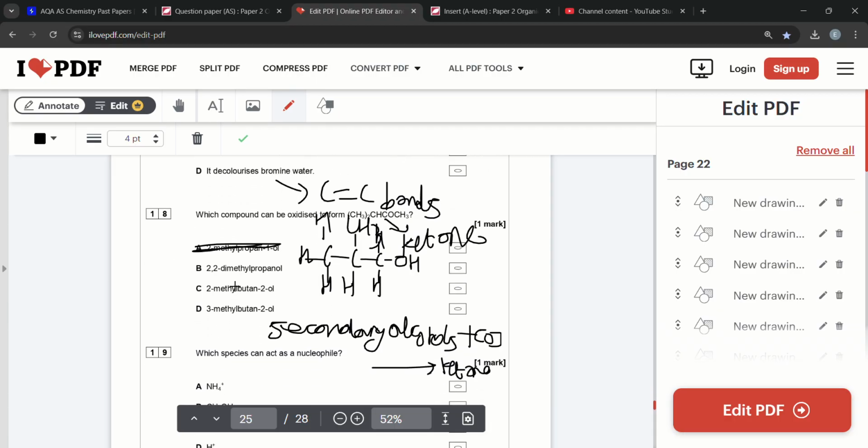So it's not A. B, 2,2-dimethylpropan-1-ol: methane, ethane, propane. You've got two methyl groups on the second carbon. Fill in the hydrogens. So I'm guessing the OH group is just on the first carbon.